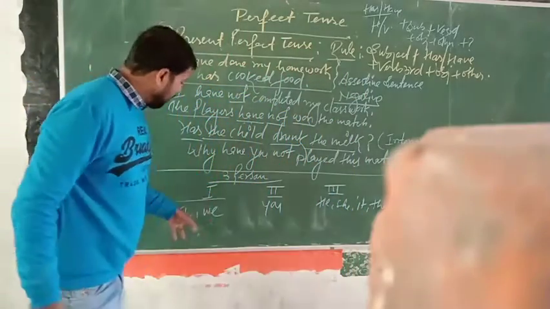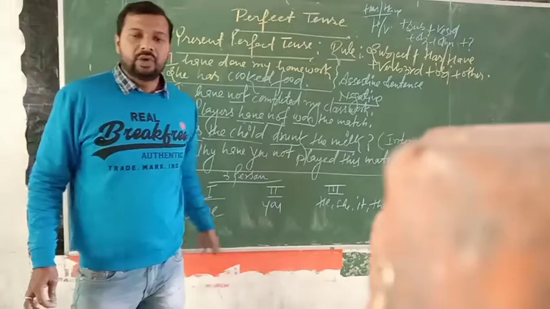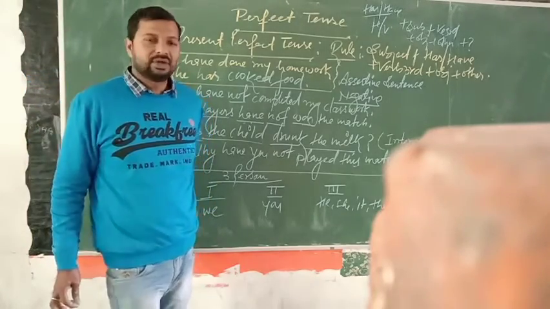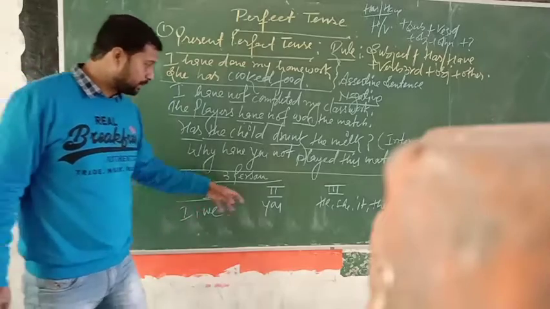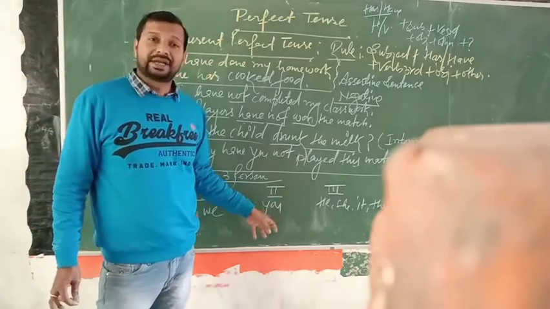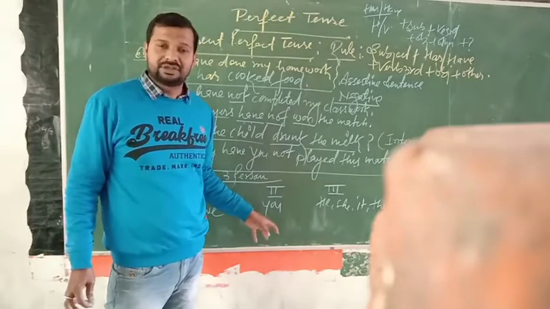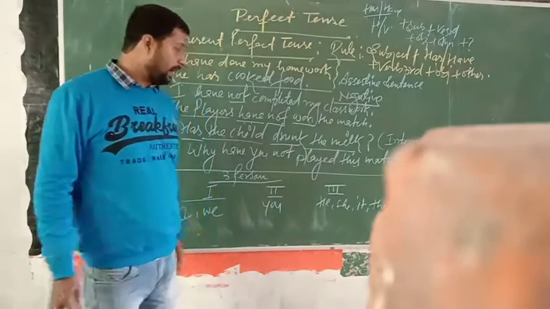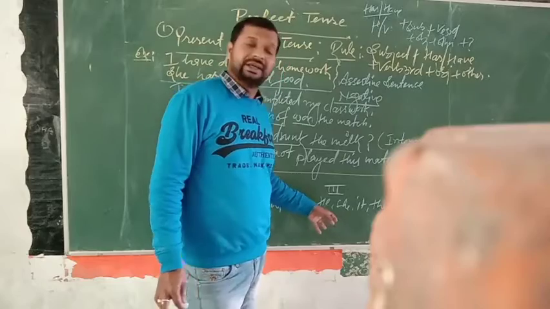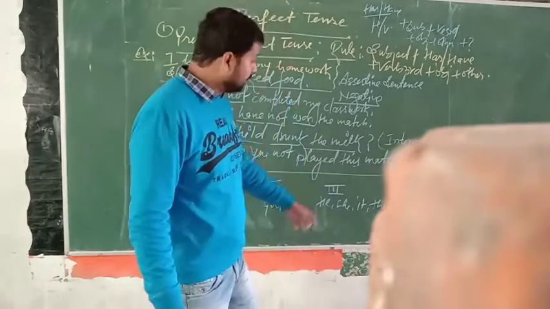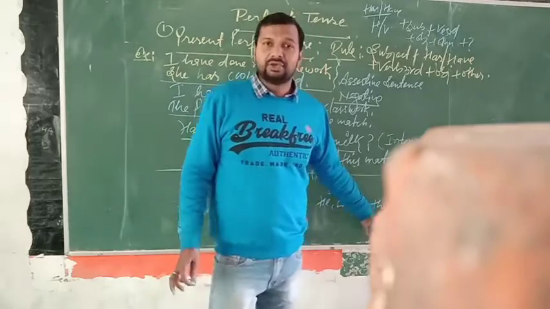Okay. I and we, you have to use the helping verb have. Actually, have with first person. Okay. You with second person, you have to use have. Actually, have because it's also plural. Okay. And with the third person, with he, with she, with it, you have to use has, and only with they you have to use have.